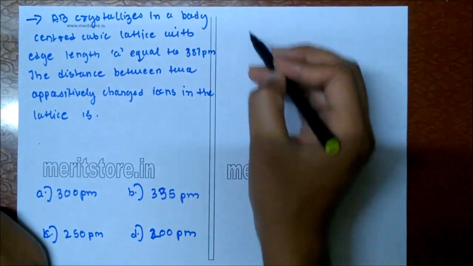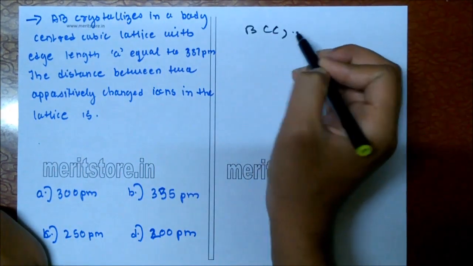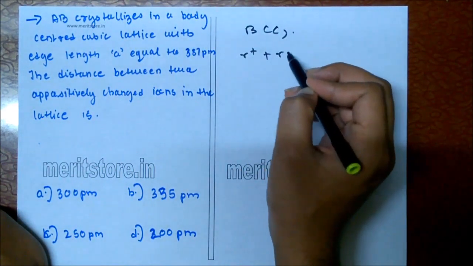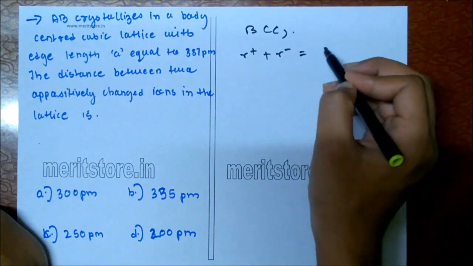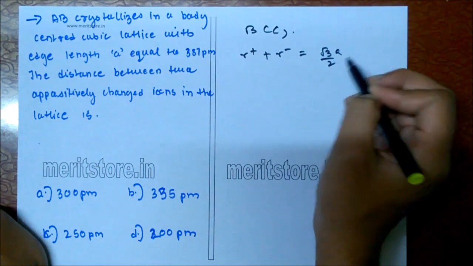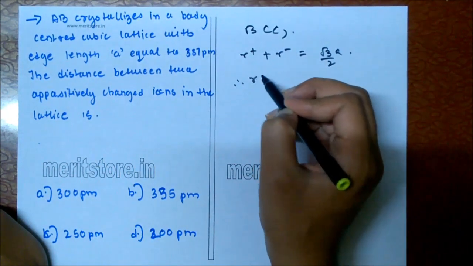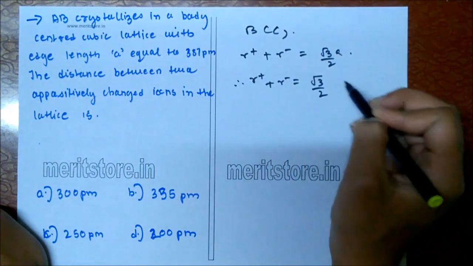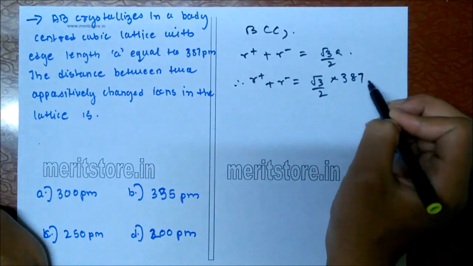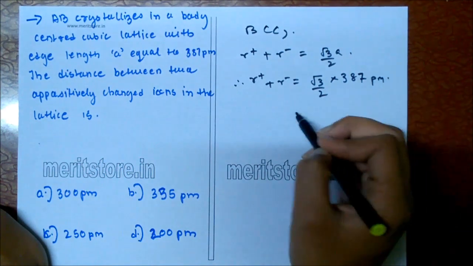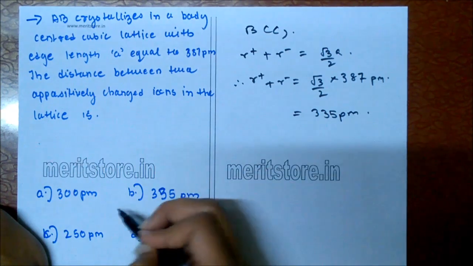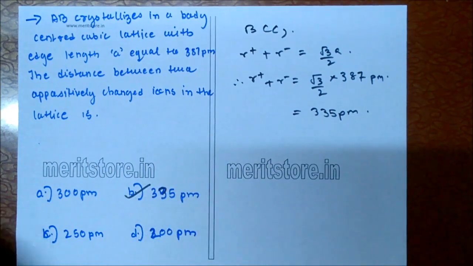For BCC structure, r plus, that is positive ion, plus radius of negative ion is equal to root 3 a upon 2. Therefore, the distance between positively charged plus negatively charged is equal to root 3 upon 2 into 387 picometer. So, this is equal to 335 picometer. Option B is the correct answer.